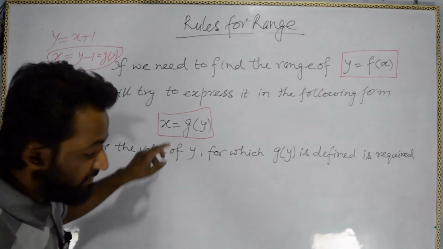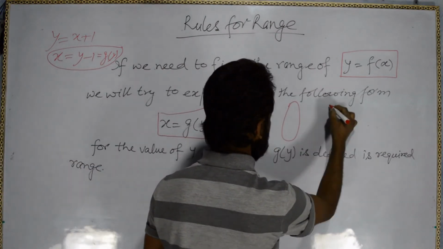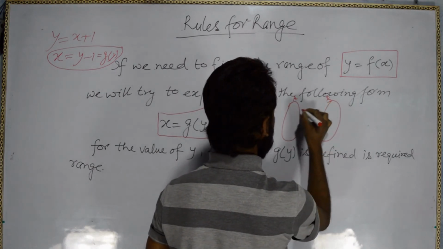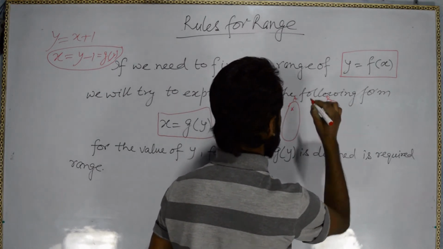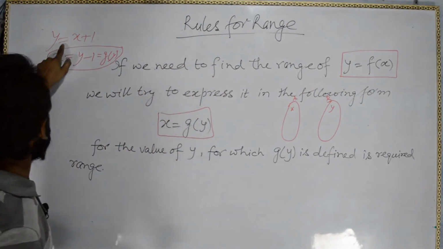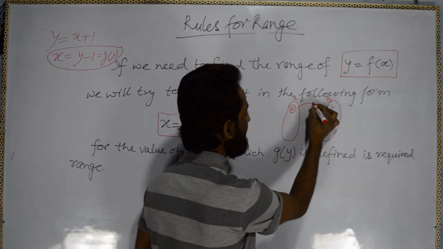After that, whatever values we put for y, those will be the values for x. So just see here, this is one set, this is another set, A and B. Here we have values of x, here we have values of y. When we write y equal to x plus 1, we are inputting x and getting y.